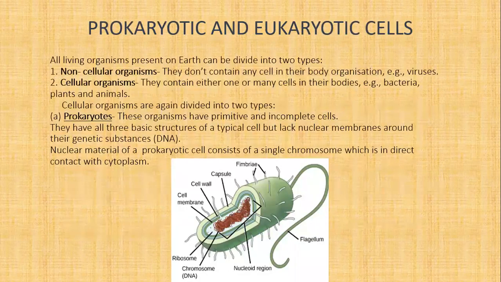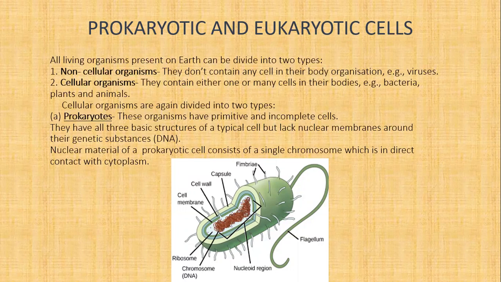Next, what are prokaryotic and eukaryotic cells? All living organisms present on Earth can be classified into the following two types. First, non-cellular organisms. Second, cellular organisms. We will start with non-cellular organisms. Non-cellular organisms do not contain any cell in their body organization.